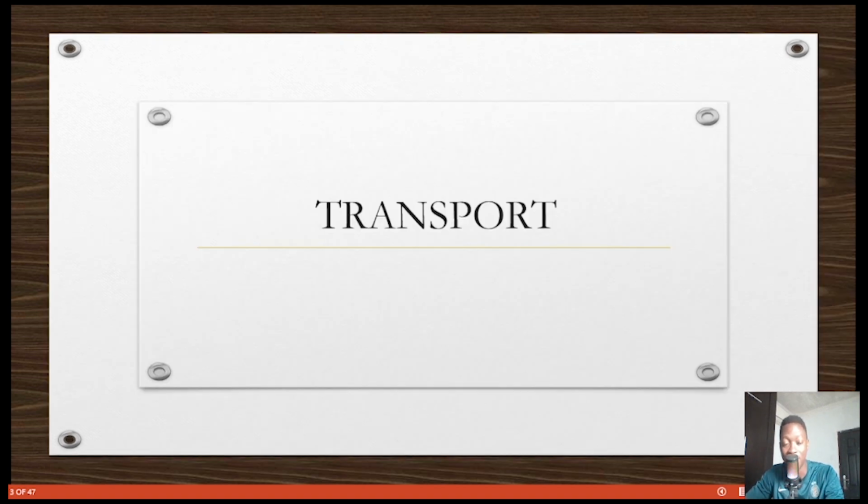Transport system. In our first class, we talked about the organization of life, from cell to tissue to organ to system. And then the systems form the organisms, right? So today we're looking at transport system, guys.